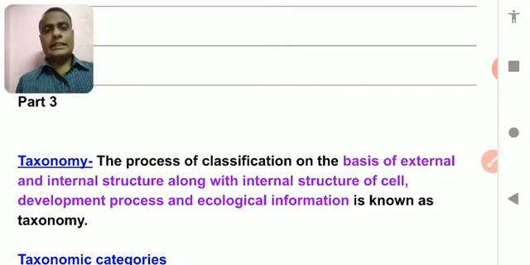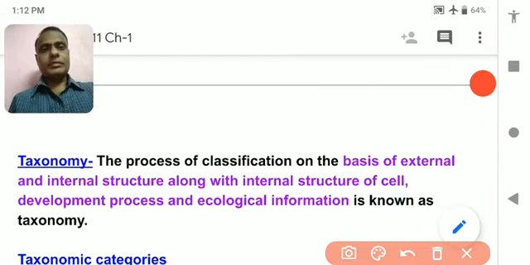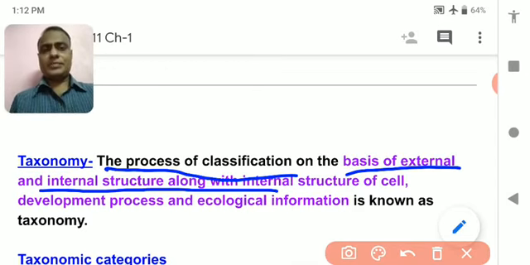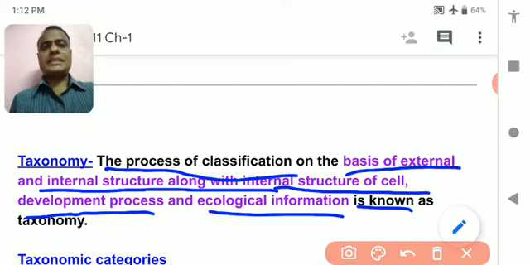First of all, taxo means taxa. Taxa means category. It is the process of classification on the basis of external and internal structure along with internal structure of the cell, development process and ecological information, which is known as taxonomy. It is a very common definition that has been given over here, but it needs to be understood, what is taxonomy.